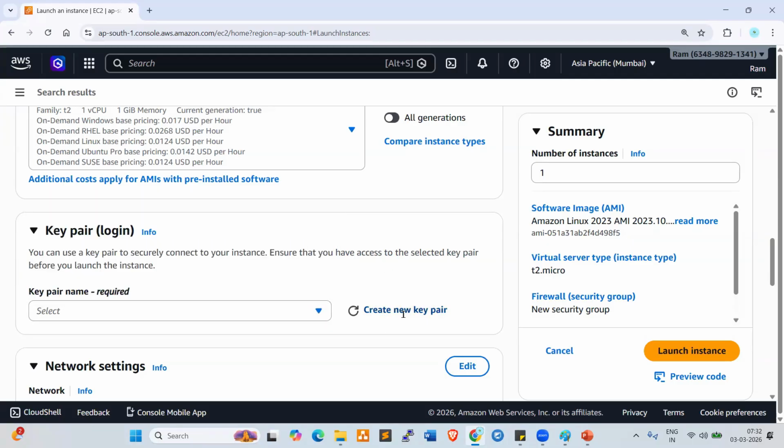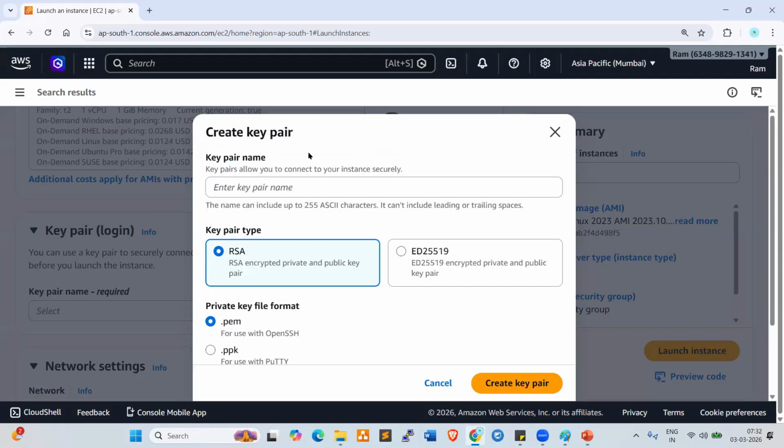Okay, so go and create the key pair. Click on create new key pair. Look at here, key pair name, I want to give DevSecOps 7 a.m. Okay.